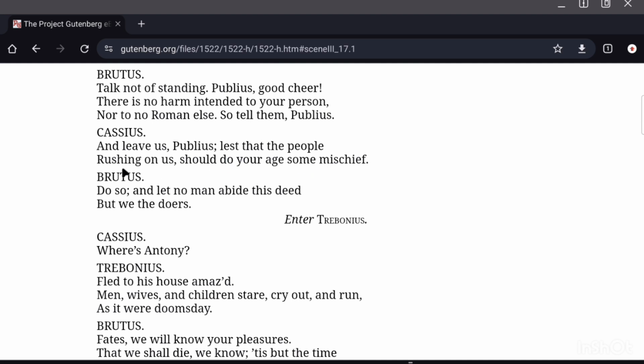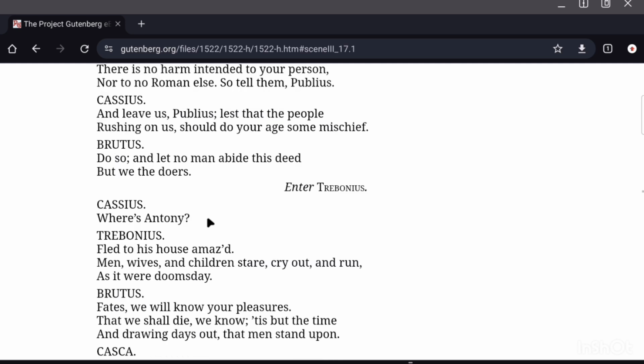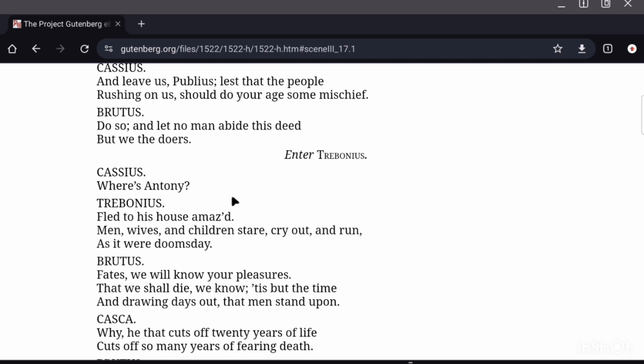It means that Publius was probably an aged person, a slightly elderly person. So Cassius says, leave us, go to a safe place where this surging crowd, the chaos, will not do your old age any mischief, so that you are not hurt in this confusion. Brutus says, do so, and let no man abide this deed but we the doers. Let no man bear the consequences of this event except the conspirators.